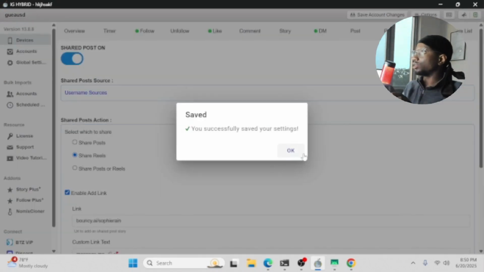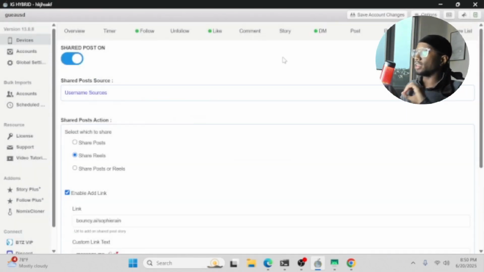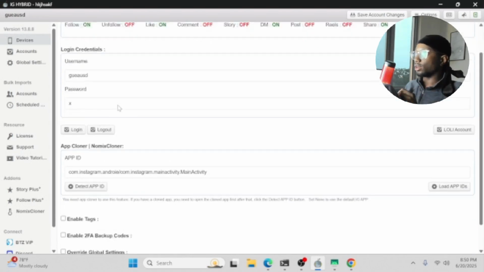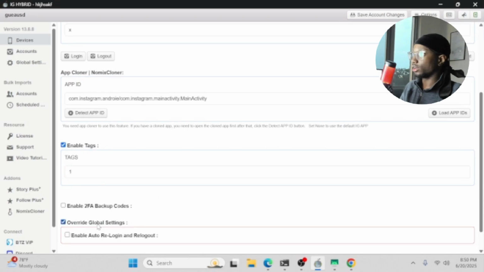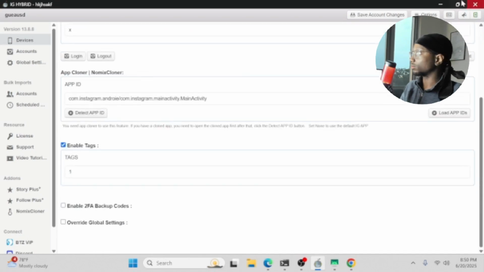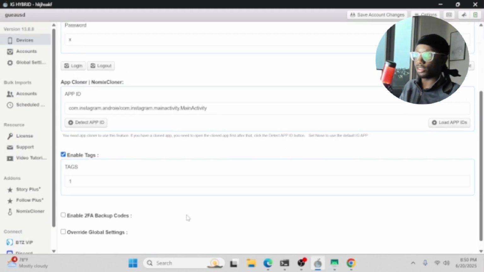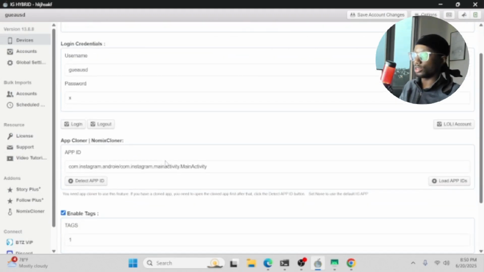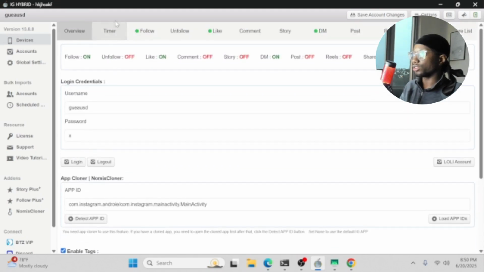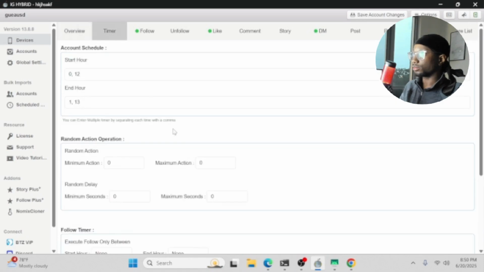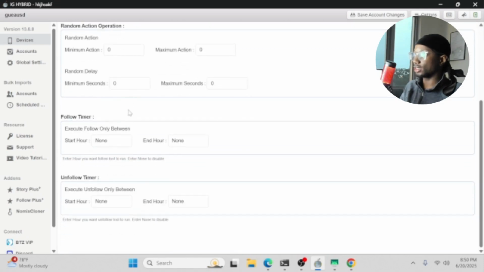So we're going to go ahead and leave this on. And these are the settings to have the absolute best conversions. Just so that you guys can get a good look, under overview, enable tags, 100%. The tag is going to be the same for every single one. Override, no. Okay, boom. Just so you guys can get a good look at how everything should be laid out, I'm going to scroll down through this and show you. Make sure that all the tags for all the phones are the same. Overview, timer, make sure that everything is at 0 over here.